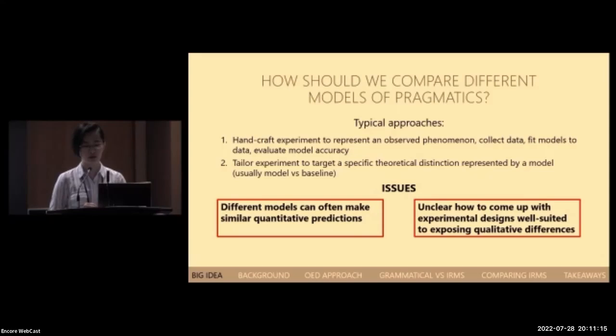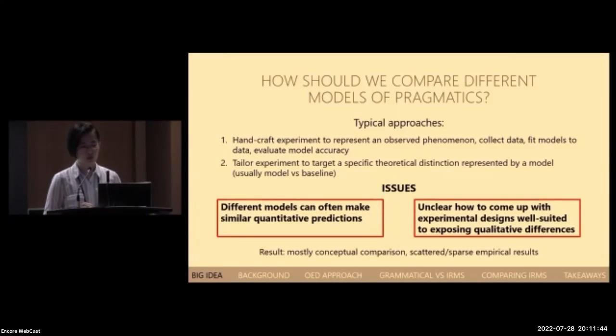First, different models often make similar quantitative predictions in a lot of cases, despite having very distinct theoretical frameworks. And second, it's often unclear how we can manually come up with experimental designs that are well suited to exposing qualitative differences between models. So even if we want to target a specific theoretical distinction, if that distinction is too subtle or too complex, it can be really difficult to come up with a good experiment that teases apart these differences. And because of this, we've ended up with large bodies of work that compare models conceptually and a sort of scattered and sparse landscape of empirical results.